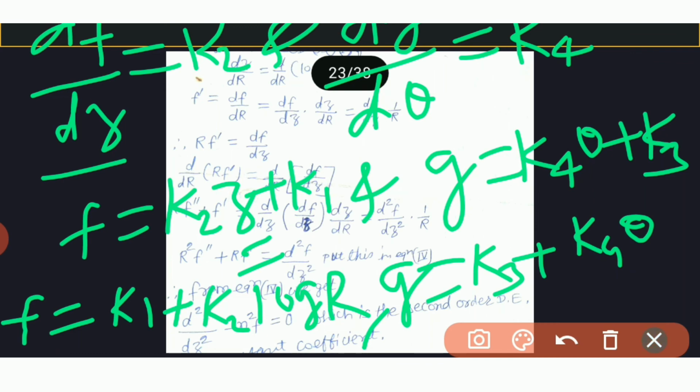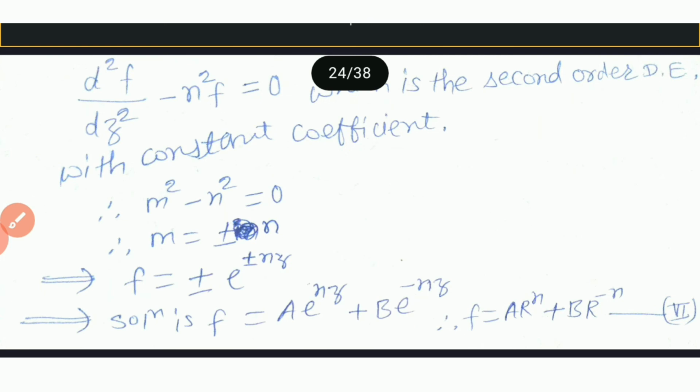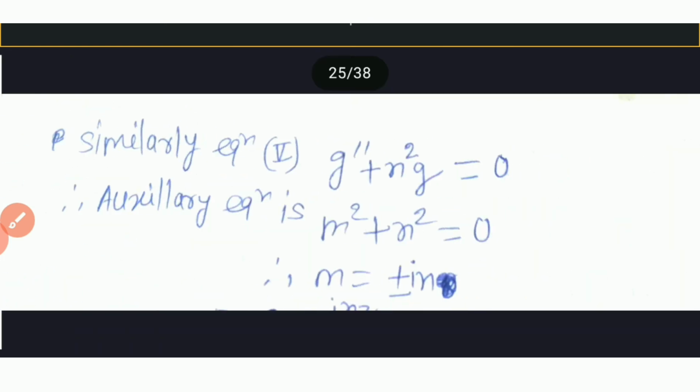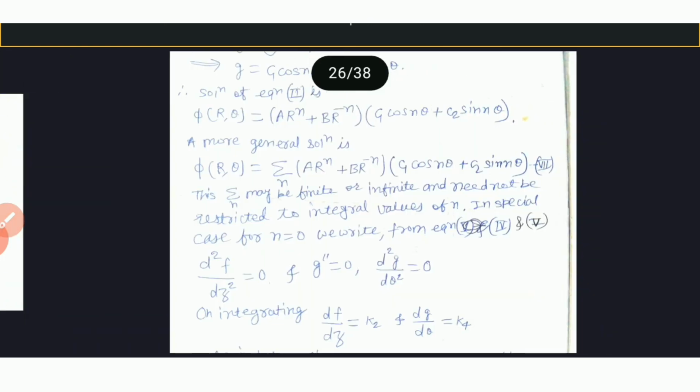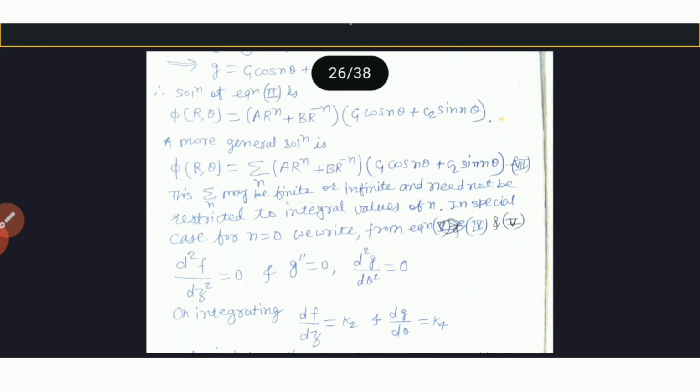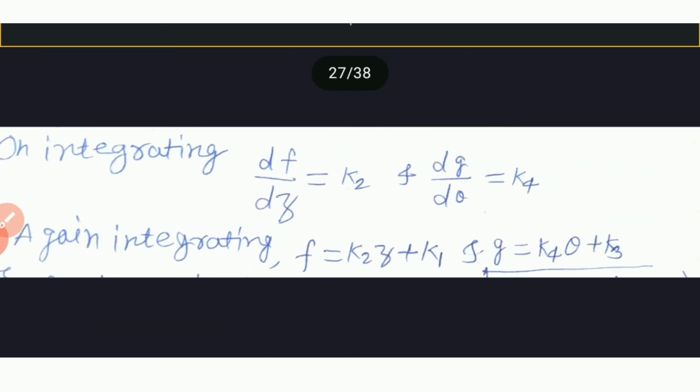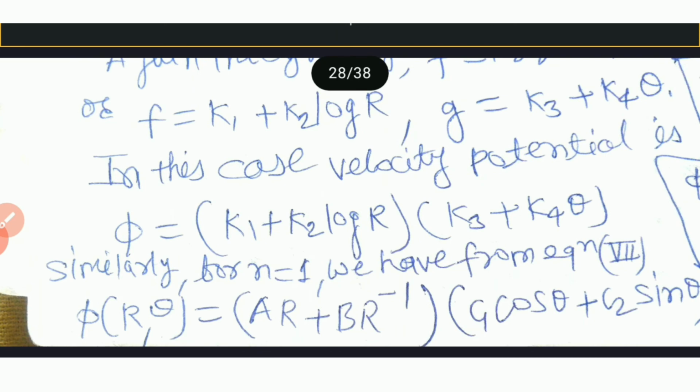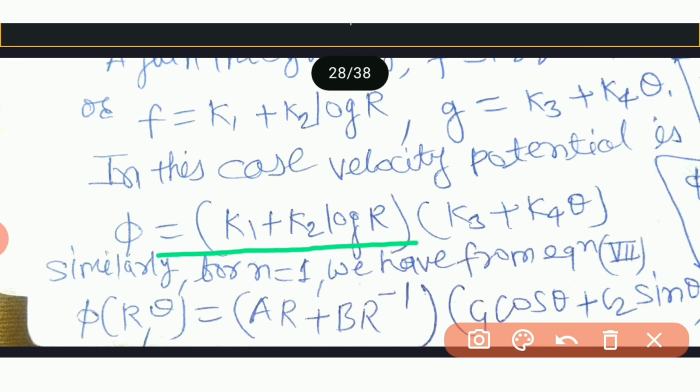And in this case, velocity potential phi is equal to k1 plus k2 log r into k3 plus k4 theta.